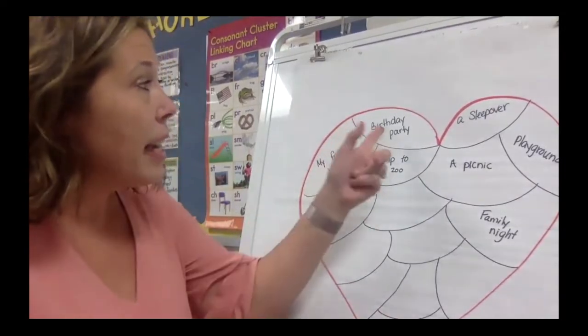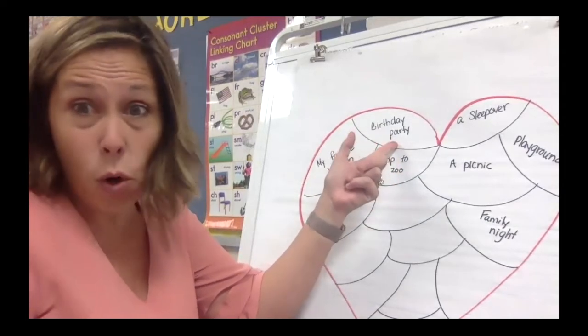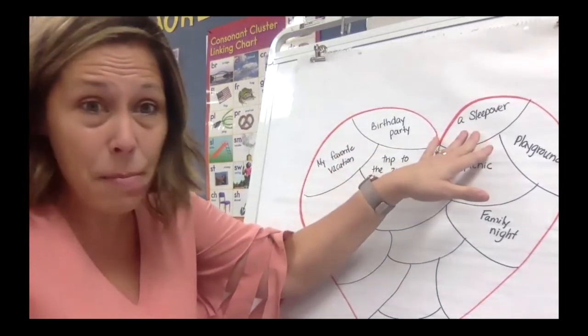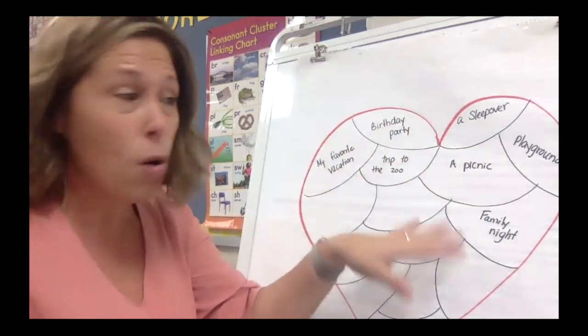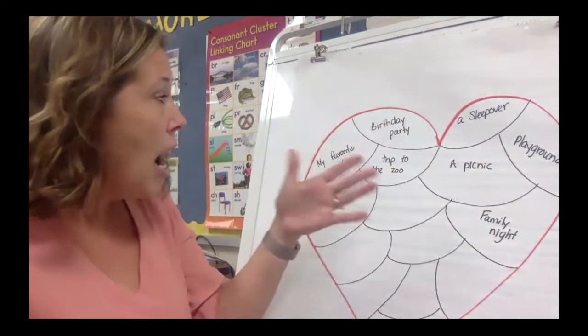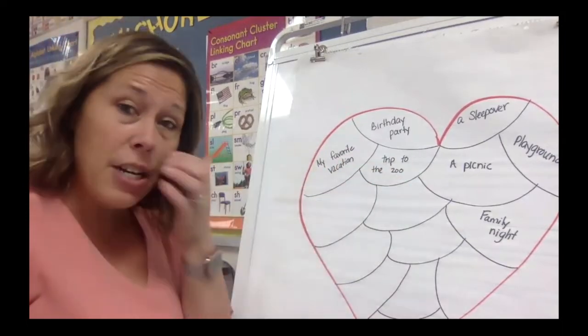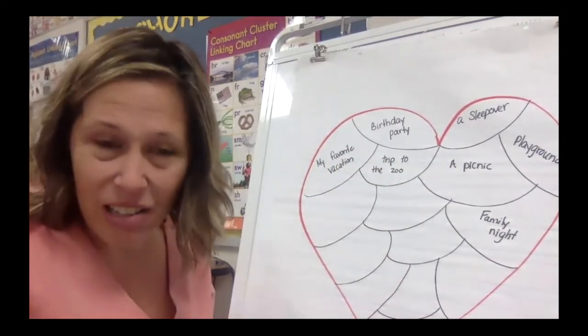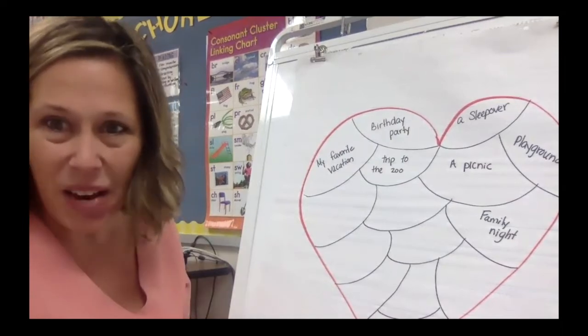I already have things like I could write about at my birthday party or going to a friend's birthday party, a sleepover I've been to or that I've had at my house, a picnic I've been on, family night. I can write about a trip to the zoo or my favorite vacation. But today I'm going to add something else. I want to add some feelings that we can write about.